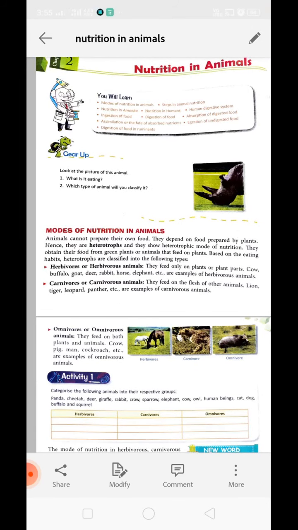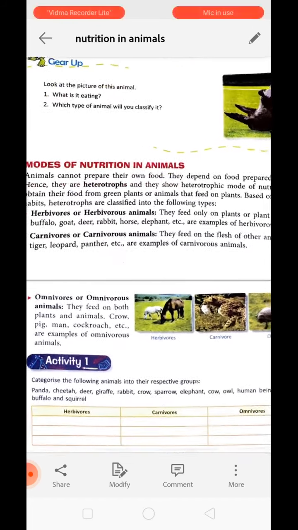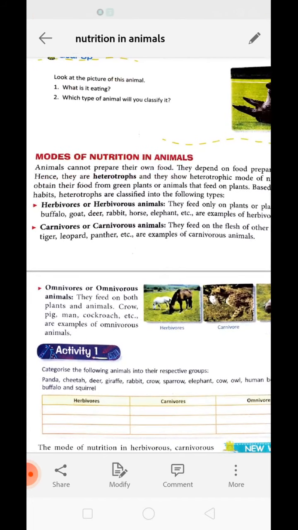So based on their feeding habit, the animals can be of the following types. They can be herbivores. When the animal feeds on plant matter only, it is called herbivore. For example, buffalo, goat, deer, etc. Carnivores are those animals which feed on the flesh of other animals. They hunt down the prey, then they feed on the flesh of those animals. For example, tiger, panther, leopard, etc.